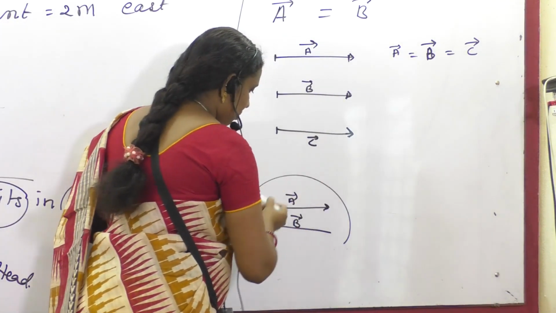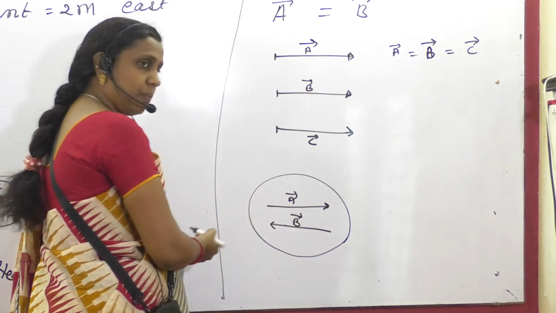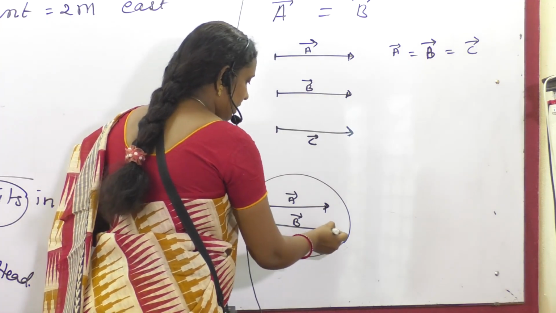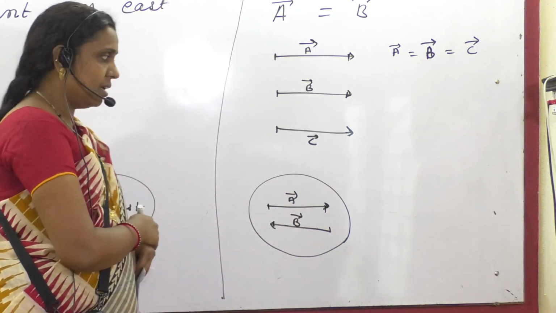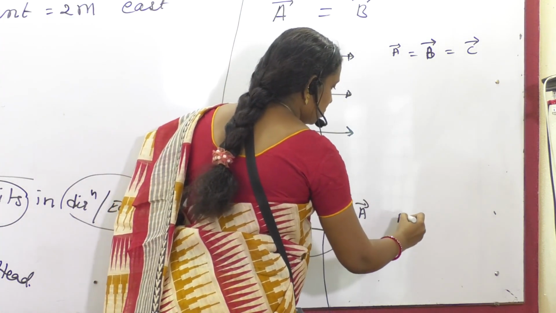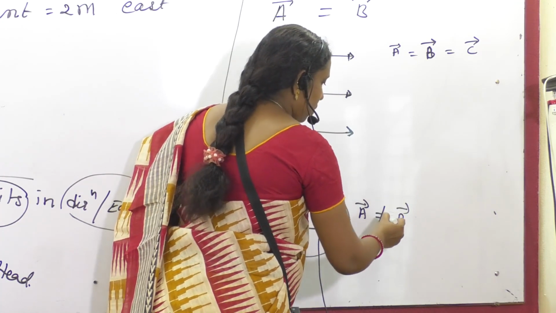Now check whether these two, A and B, are equal vectors. One is going in this direction, another is going in the opposite direction. Even if the magnitude is 4 units, we don't say these two vectors are equal. These are not equal.